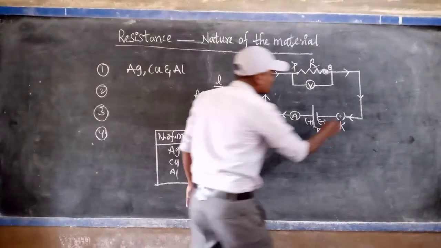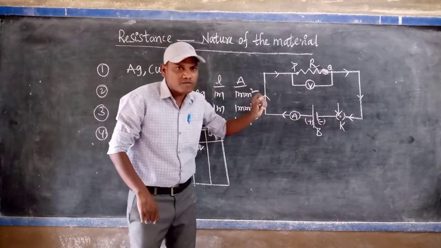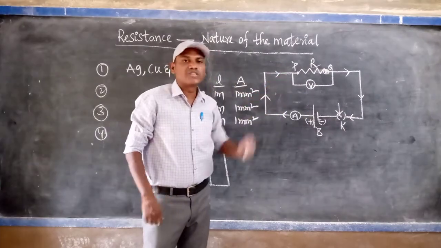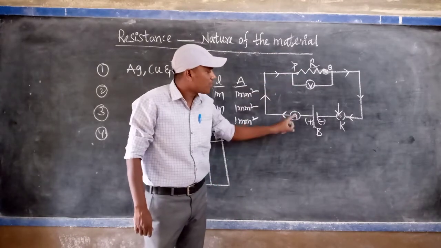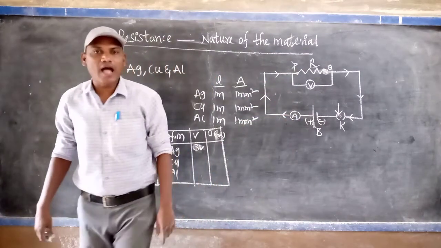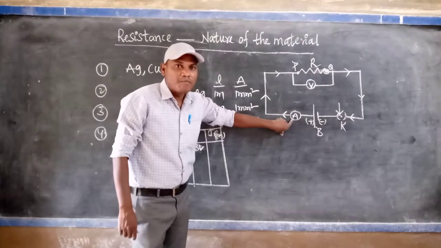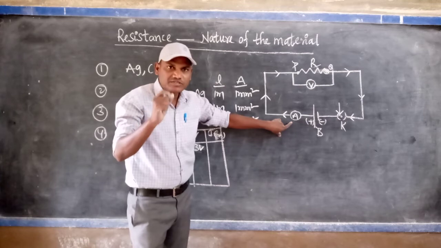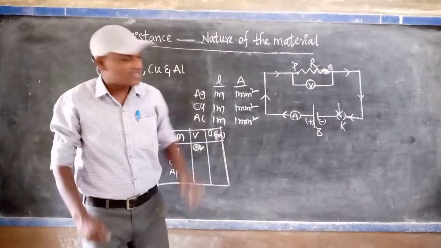Now the key is closed in the circuit, and when the key is closed, what will happen? The current is flowing through the circuit. At that time, how much current is flowing through the circuit, we note with the help of the ammeter. Which type of ammeter are we using here? Milliammeter. Generally, in laboratories we mostly use milliammeter and microammeter.